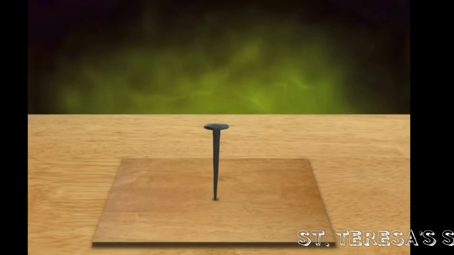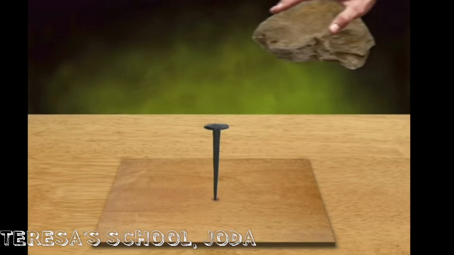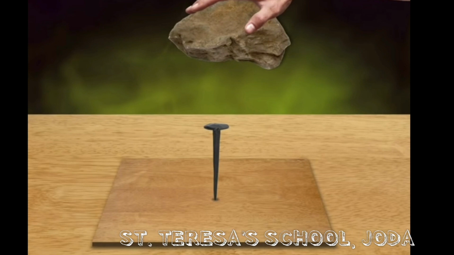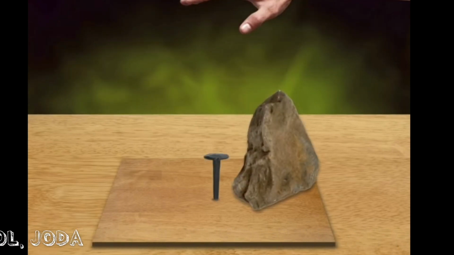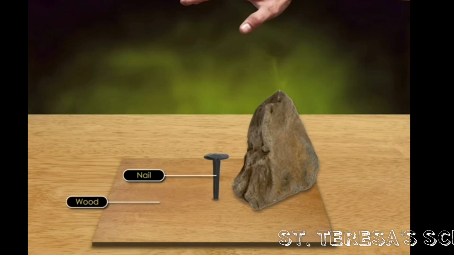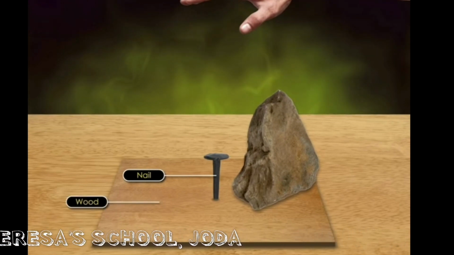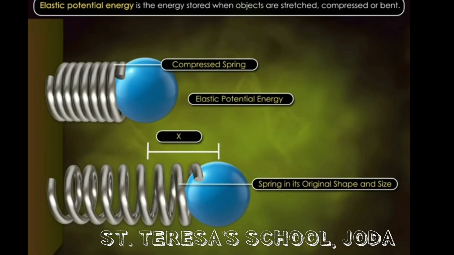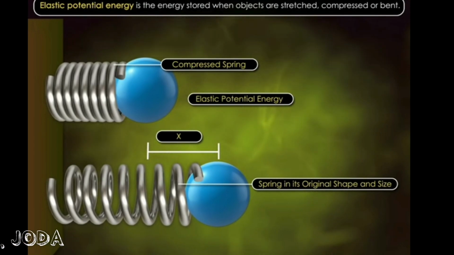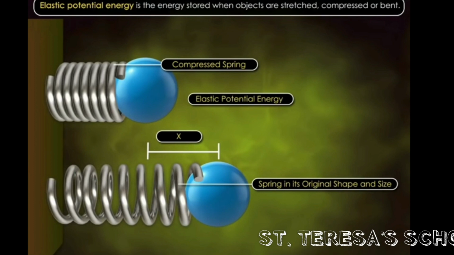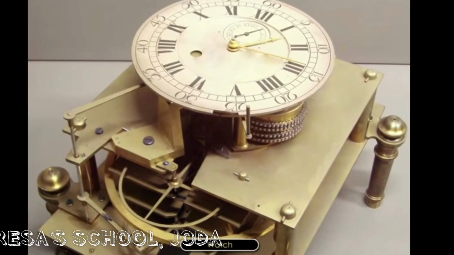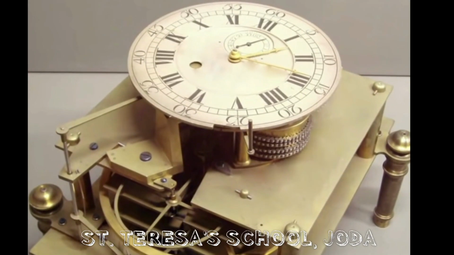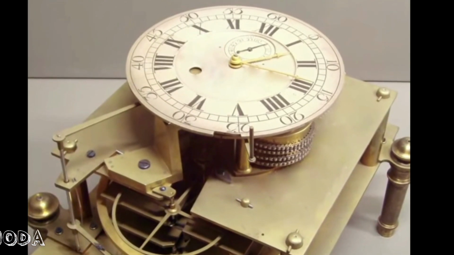Let us understand this with the help of an example. A stone kept at some height has potential energy because of its position. When the stone falls on a nail fixed on a piece of board, the nail sinks further into the board. Elastic potential energy is the energy stored when objects are stretched, compressed, or bent. When a watch is wound up, energy is put into its spring. The watch works for some time with the energy stored in the spring.